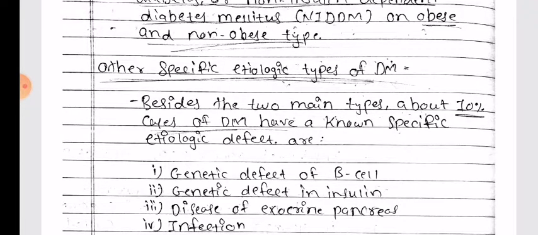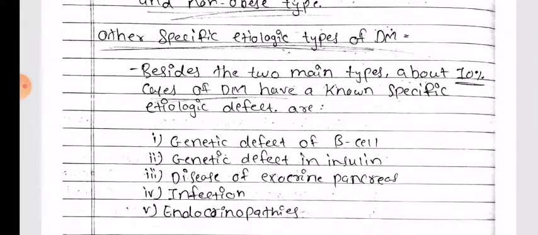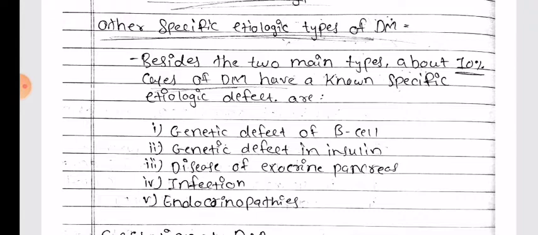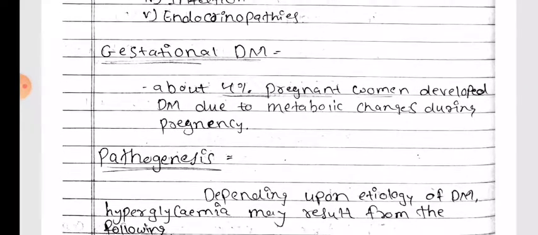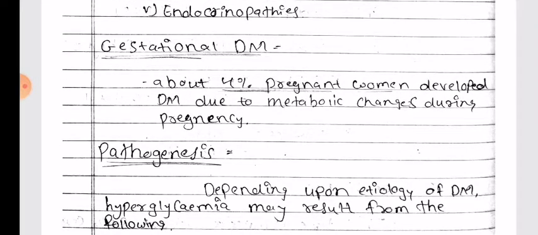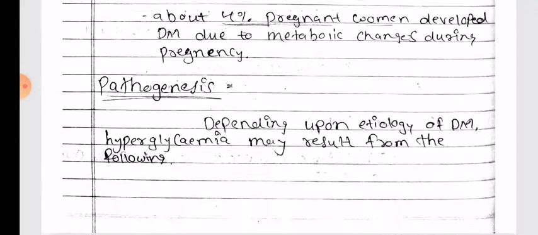Other specific etiologic types of diabetes mellitus: besides the two main types, about 10% of cases of diabetes mellitus have known specific etiologic defects. These are genetic defects of beta cells, genetic defects in insulin, diseases of exocrine pancreas, infections, and endocrinopathies. Gestational diabetes mellitus: about 4% of pregnant women develop diabetes mellitus due to metabolic changes during pregnancy.